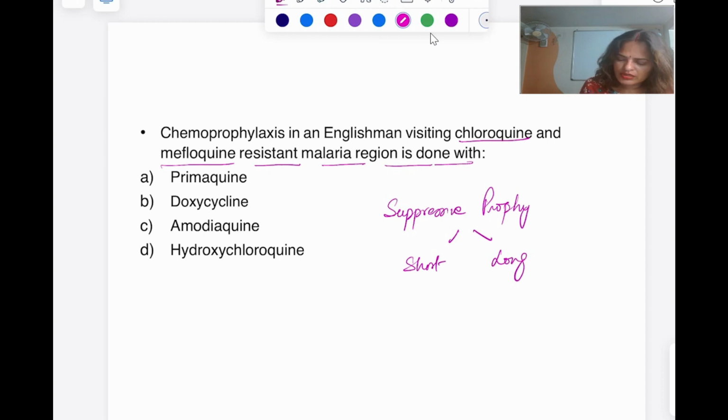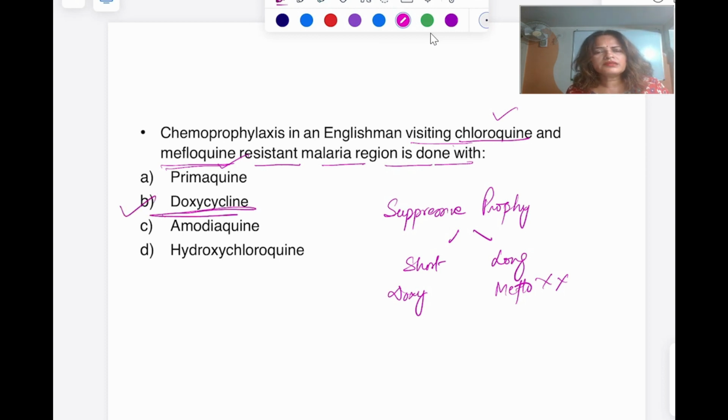For the short term we give doxycycline and for the long term we give mefloquine. But this person is visiting a chloroquine and mefloquine resistant region, so mefloquine is not to be given here. So what can we give? We choose doxycycline.